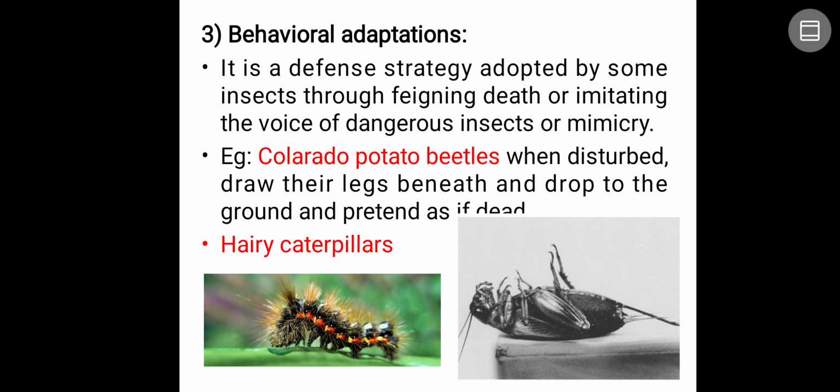Okay. Next, behavioral adaptations. What kind of behavior is it doing? Usually, many natural enemies prefer to attack and feed on live insects. If it is a dead one, they are definitely going to reject it. So some insects adopt these kinds of behaviors. It is a defense strategy adopted by some insects through feigning death or imitating the appearance of dangerous insects, or mimicry. Because of that, natural enemies are going to ignore or reject them and move away from them.